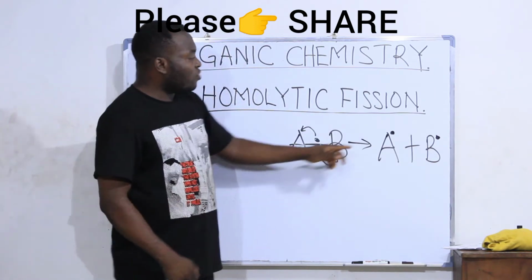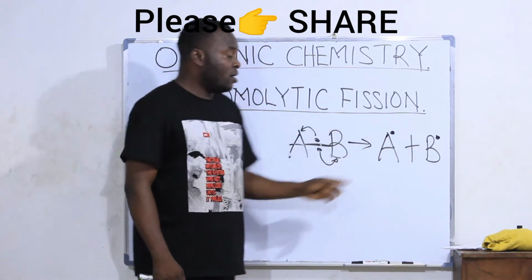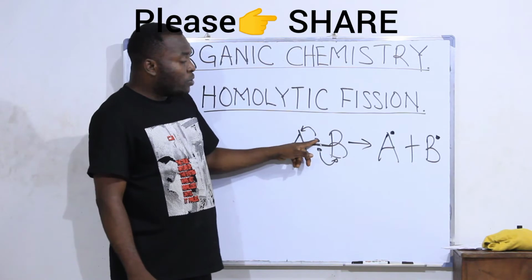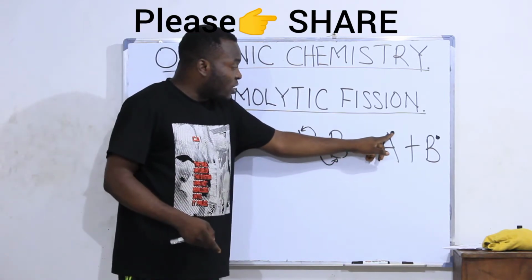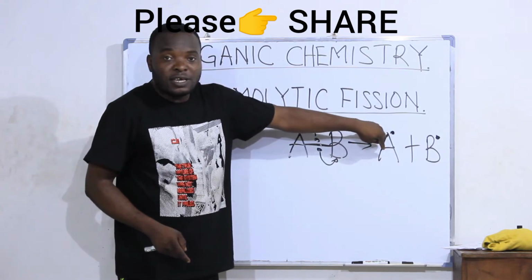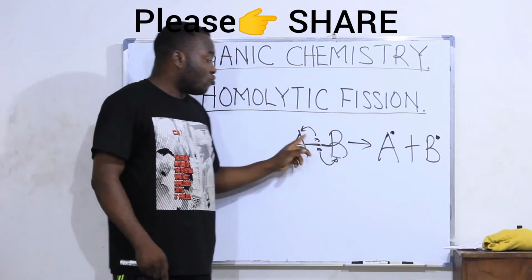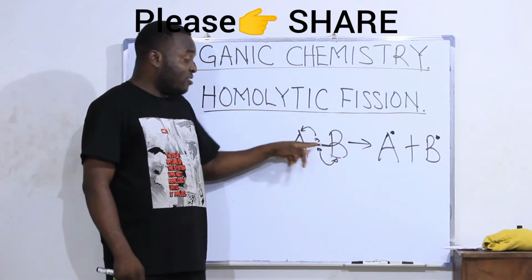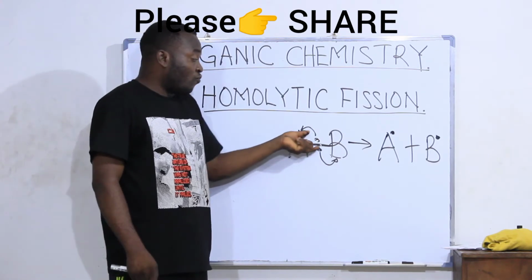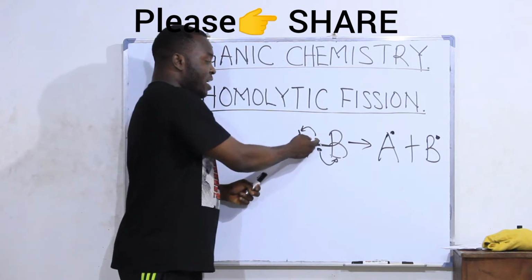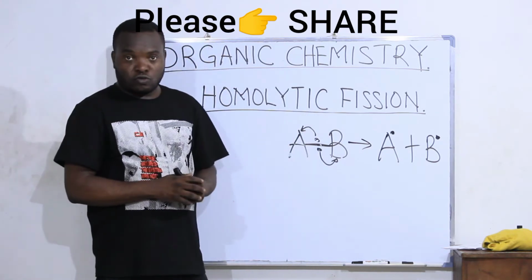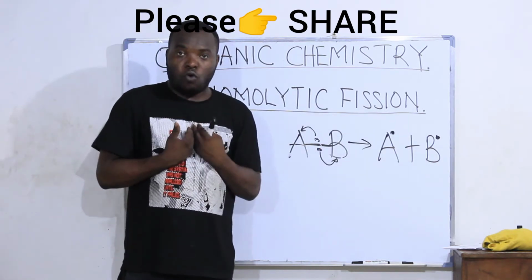No. The electrons given to A and B here belong to them. Originally, this electron I gave to A has been in A. It was the same electron A donated when it was forming a bond with B. So after breaking this bond, A took back what it brought. So it didn't gain it. It has been its own.